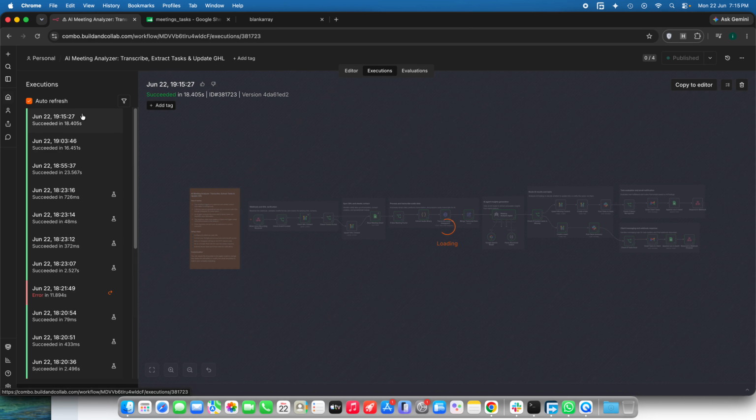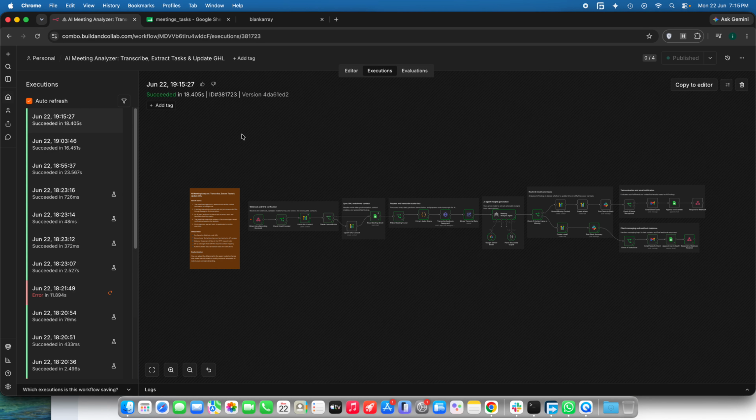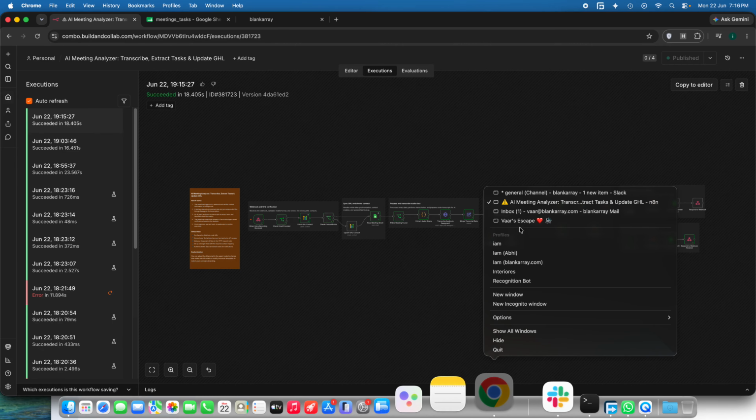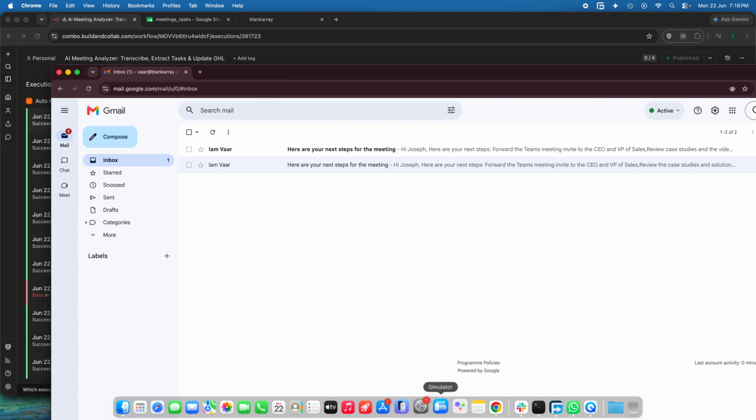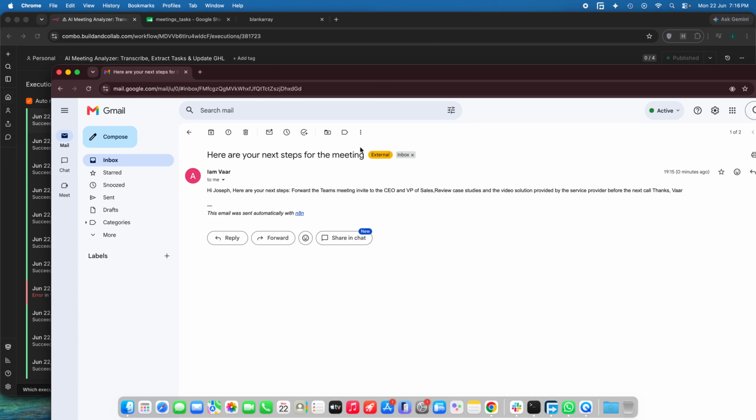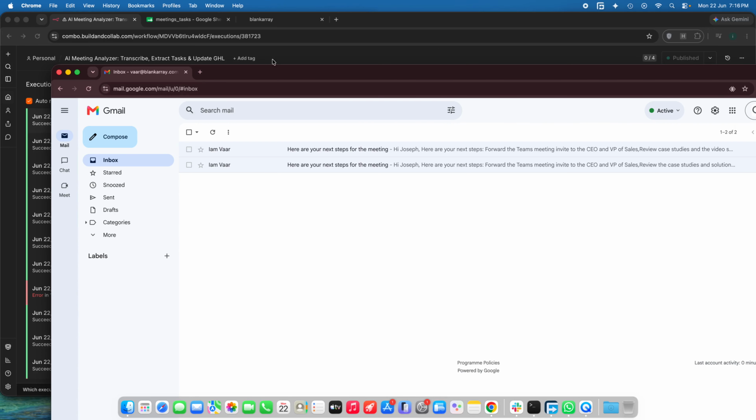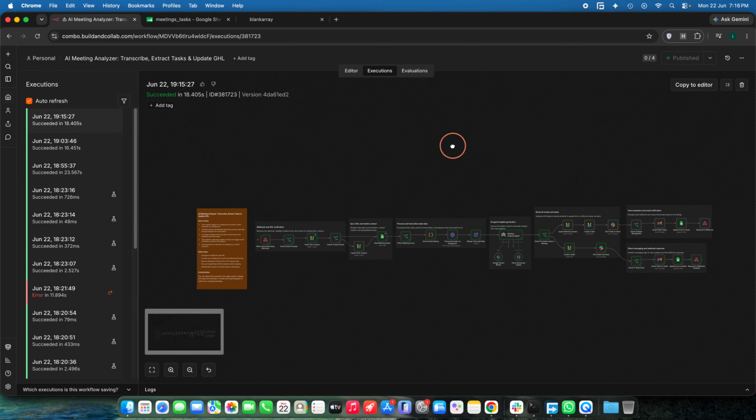Okay, perfect. The execution was a success. Let us just see whether it actually succeeded or not. Firstly, this is the client email. So the client was receiving the tasks from the workflow. Okay, it was working.